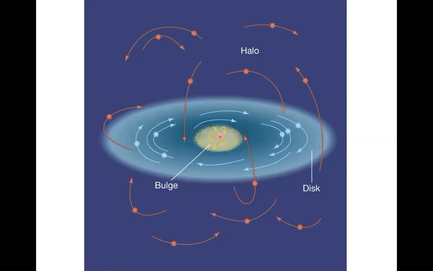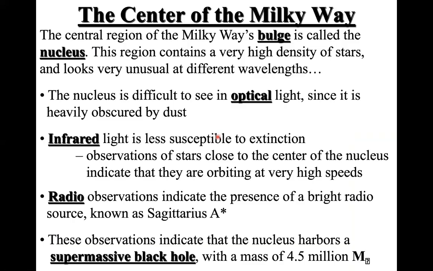So I'm talking about this region right here in the central region. The number of stars is larger, and they show very different behaviors at different wavelengths.